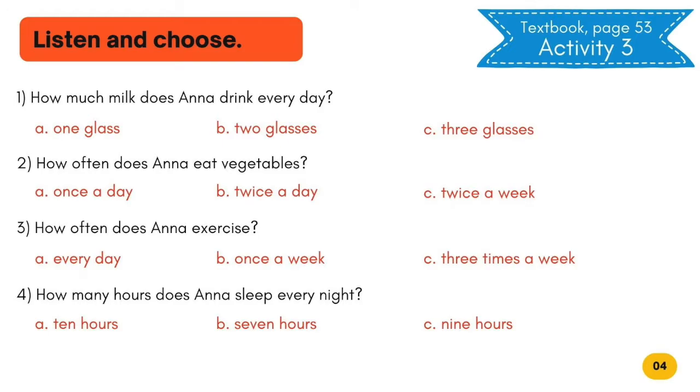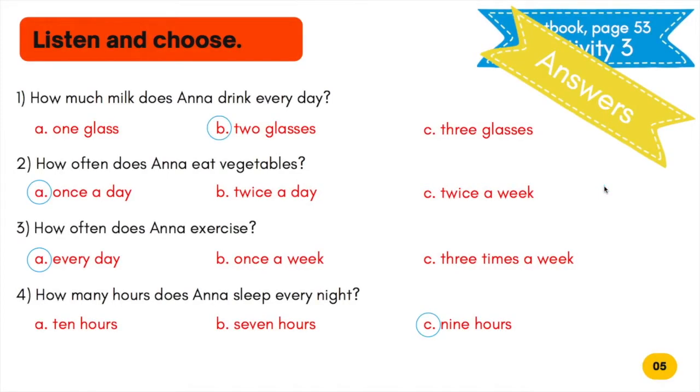4. How many hours does Anna sleep every night? Okay, Anna. And the last question. How many hours do you sleep every day? I go to bed at 10 at night and I wake up at 7 in the morning when I've got school. So that's 9 hours. Yeah, I always sleep 9 hours. At the weekends, I go to bed later and I wake up at around 8 o'clock. So, Anna, you're a very healthy person. Thank you very much. You're welcome.